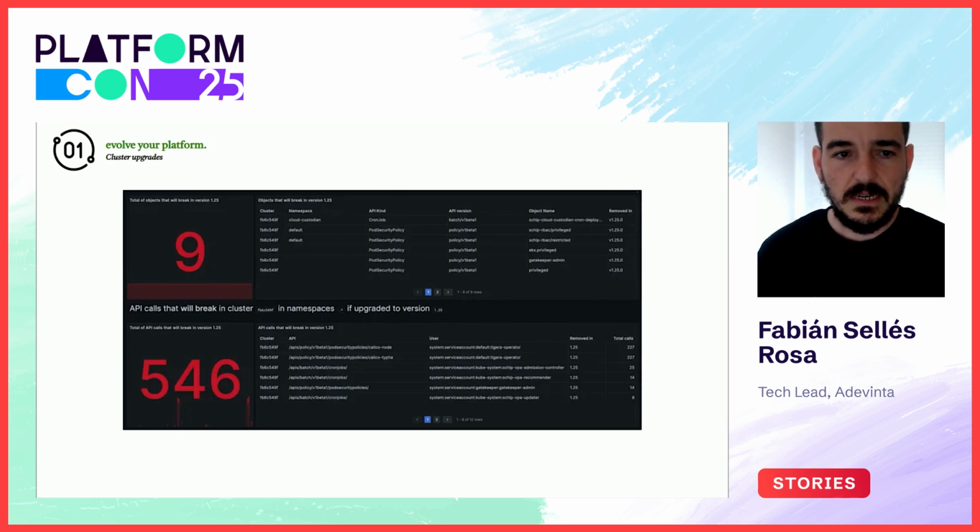Since new versions can introduce API breaking changes, we have created this dashboard that shows us how many objects in a given cluster will break if we upgrade that cluster to a target version. This dashboard allows us to analyze if it is safe to start the upgrade in place. Nowadays, you can have similar insights natively in EKS and GKE and probably other cloud providers, or you can build your own. Obviously, even when the dashboard doesn't show any problem, we will make the upgrading phases from low risk, low traffic to high risk, high traffic.